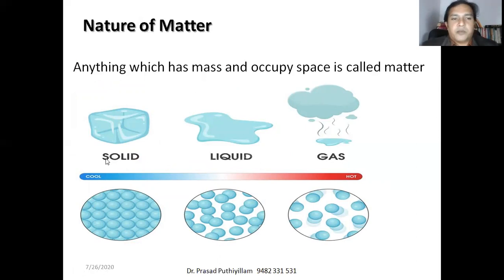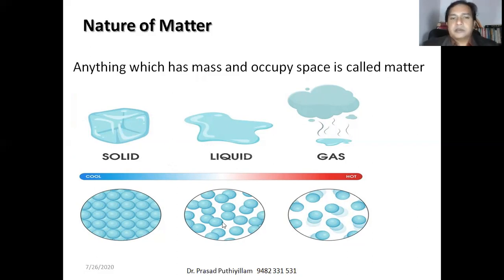The first state of matter is the solid state, in which the particles are very closely and orderly arranged. Therefore, there is no freedom of movement. In the solid state, the particles have no freedom of movement. An example is ice. Ice starts flowing only when it melts. In the solid state, it has no freedom of movement.